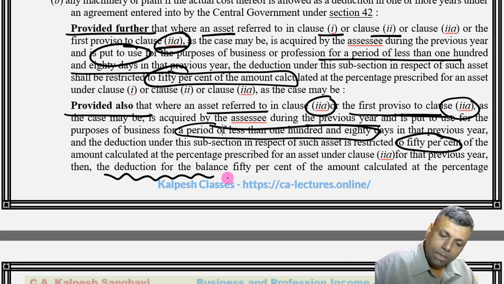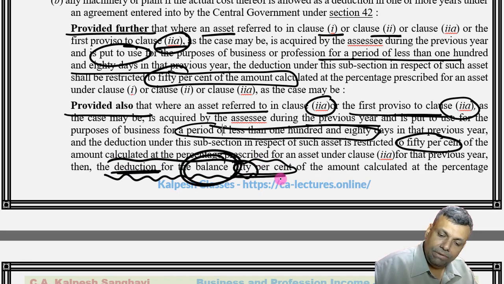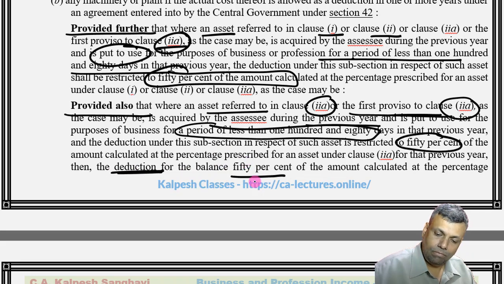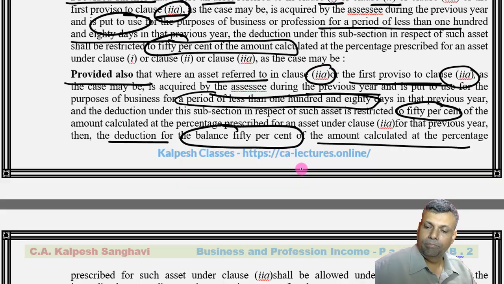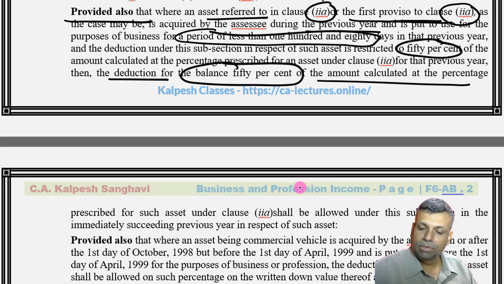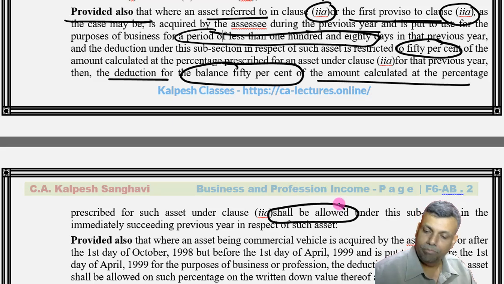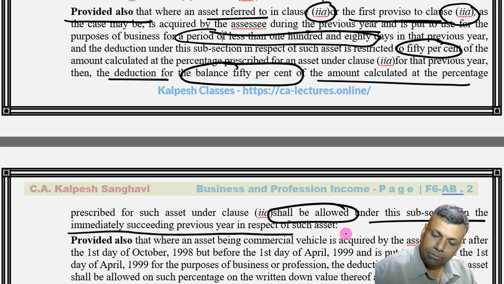Now the main point is coming. The deduction for the balance 50%, I repeat. Maximum attention required, friends. The deduction for the balance 50% of the amount calculated as the percentage prescribed under this clause shall be allowed under this subsection in the immediately succeeding previous year.